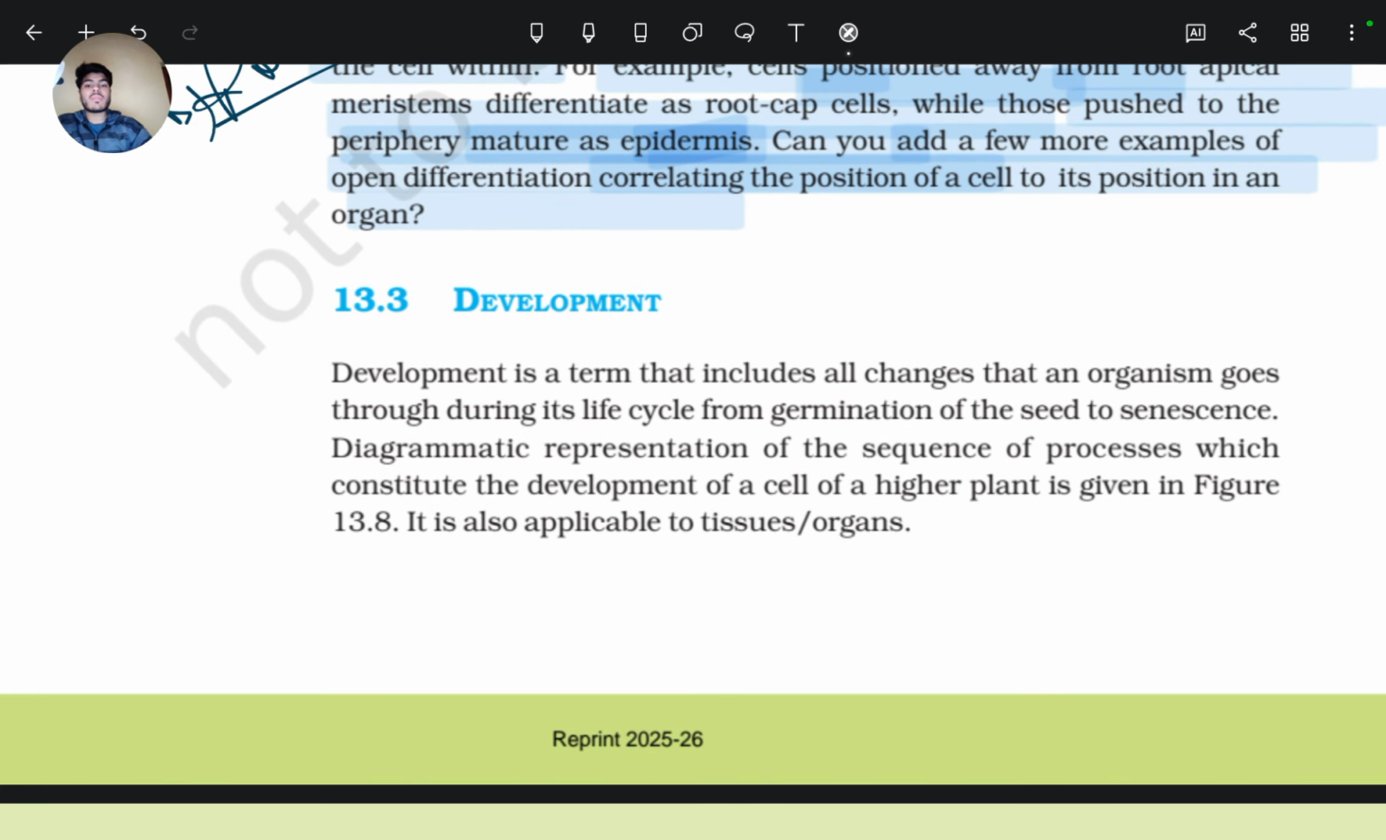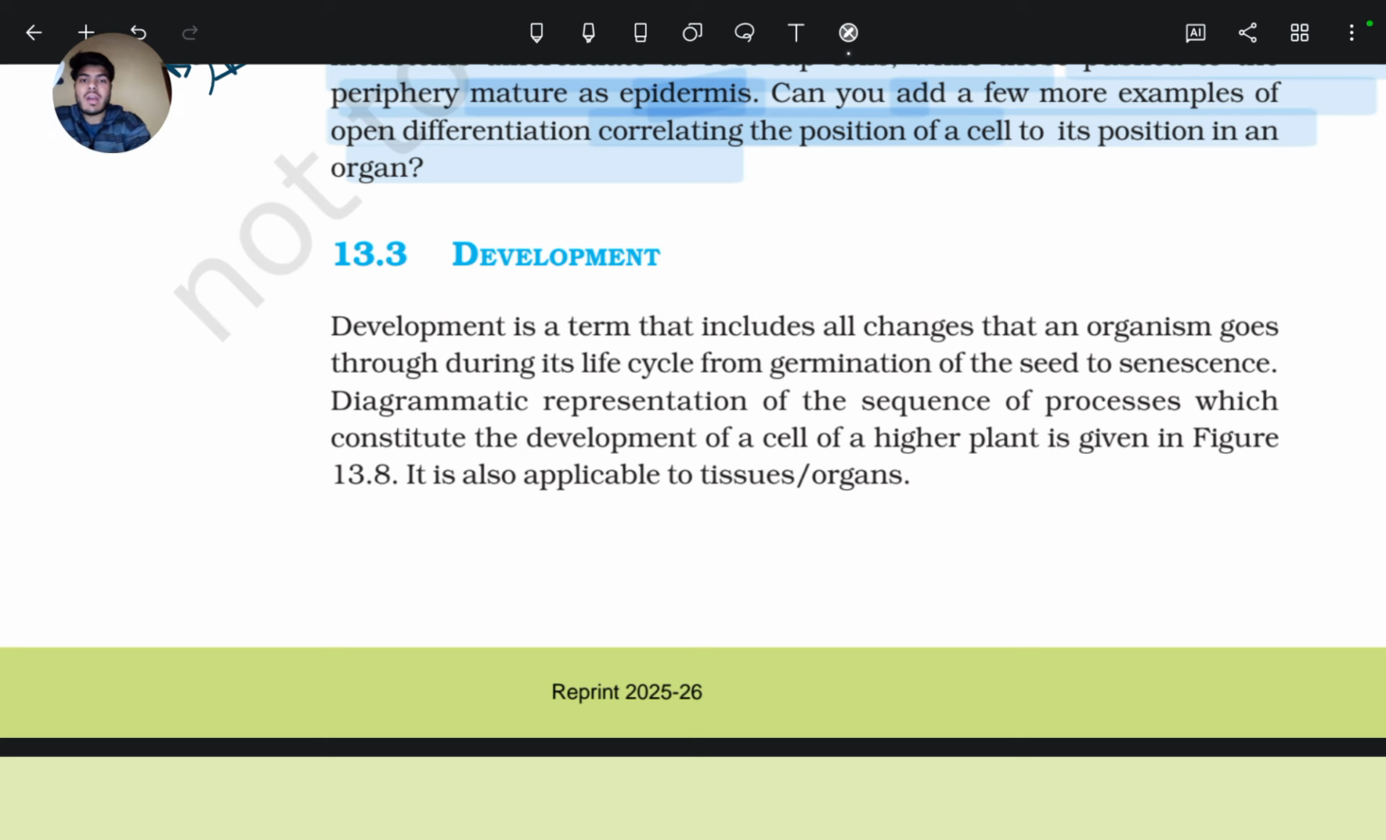So with this we end this lecture. In part 2 of this chapter we will continue with development.